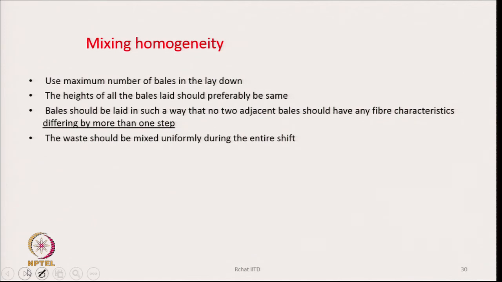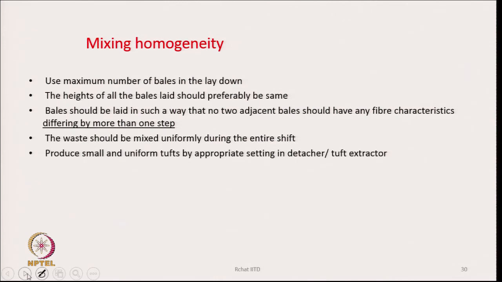The height of all the bales laid should preferably be the same. Bales should be laid in such a way that no two adjacent bales should have any fiber characteristics differing by more than one step. As I said earlier, the category-wise difference should be limited to 1, or better to remain 0. 0 is not possible, so 1 maximum.